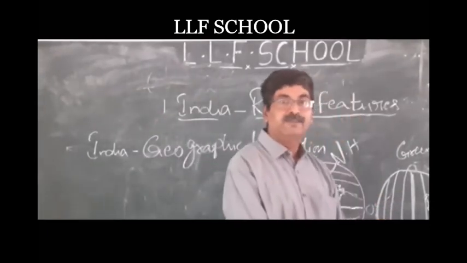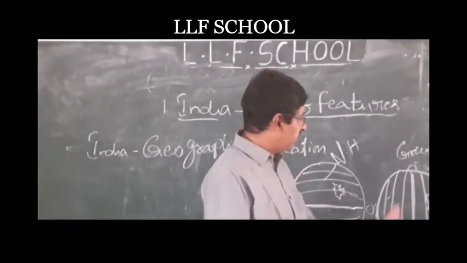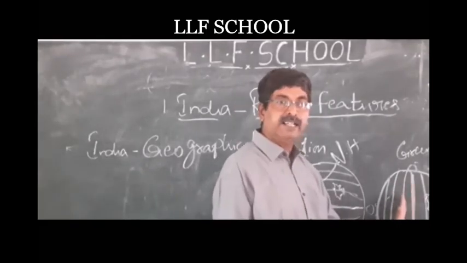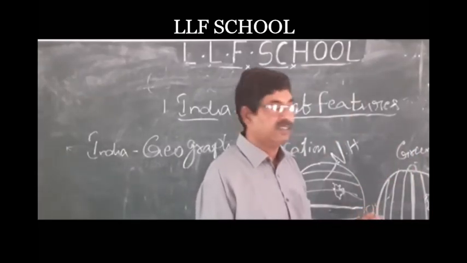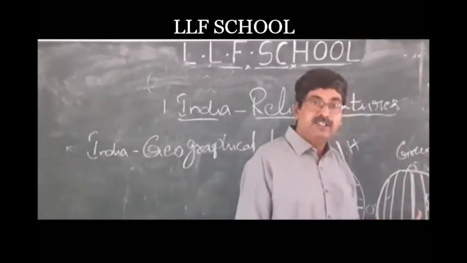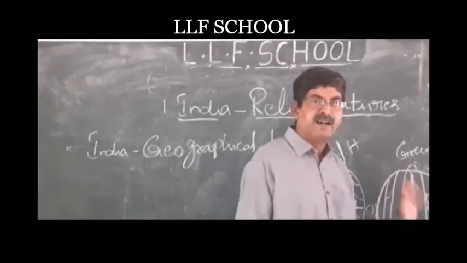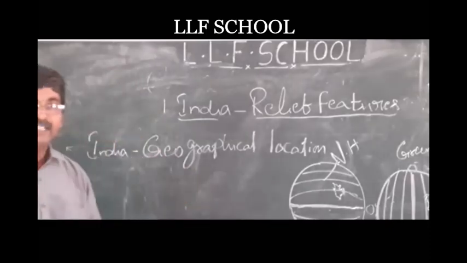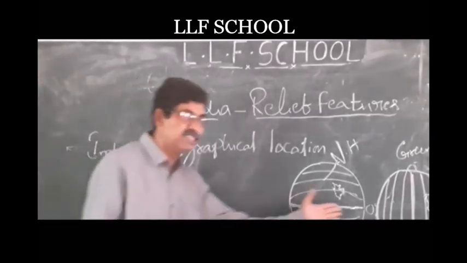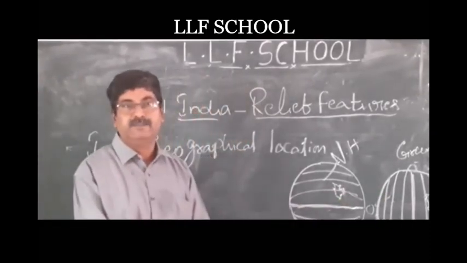Now according to the longitudes, India is completely located on the eastern side of 0 degrees longitude, the Greenwich line. So we can say according to the longitudes, India is in the eastern hemisphere. On the globe, it is easy to understand in both diagrams I drew here.